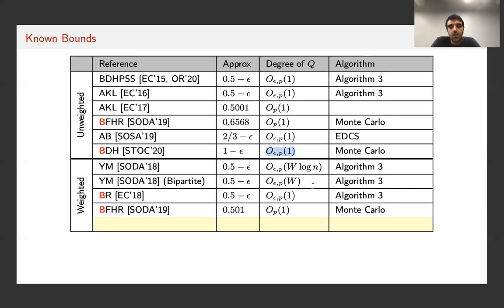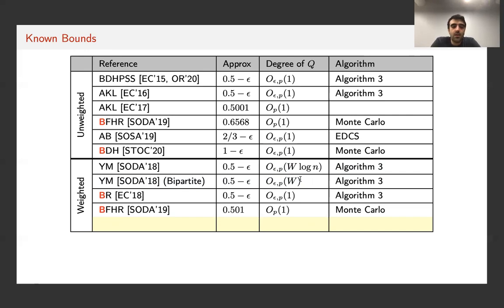For weighted graphs, however, the earlier works required the number of queries to depend on the maximum weight W in the graph, or also the number of vertices in the graph. And this was done by Yoshida and Yamaguchi and Maehara in SODA 18. And the approximation ratio they guaranteed was around half minus epsilon.